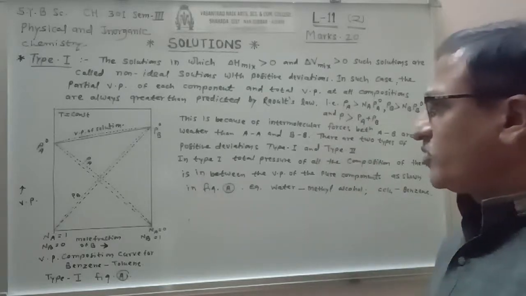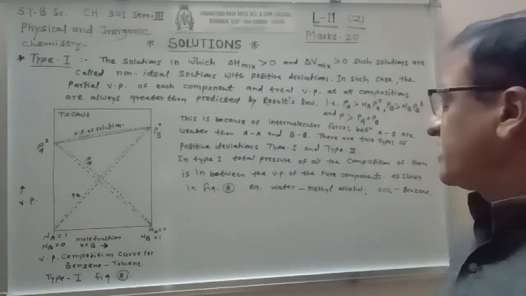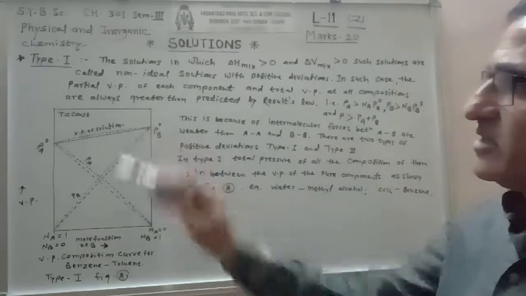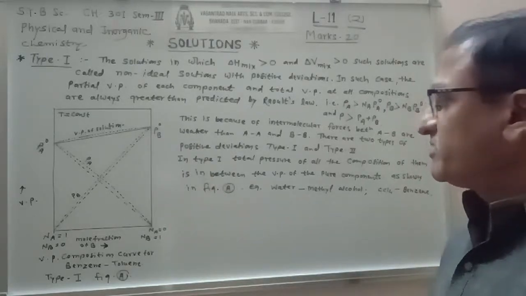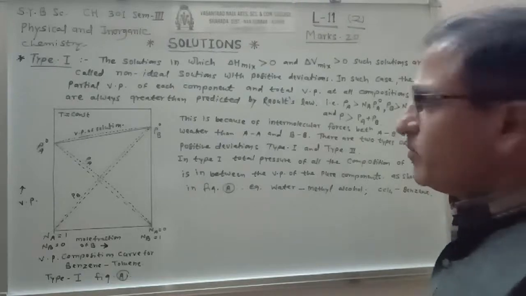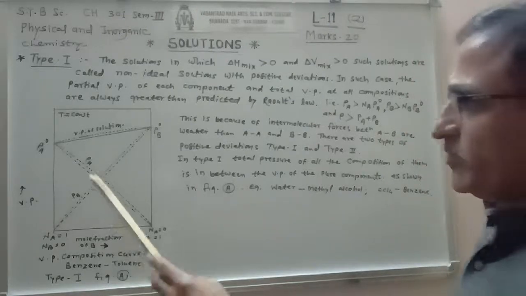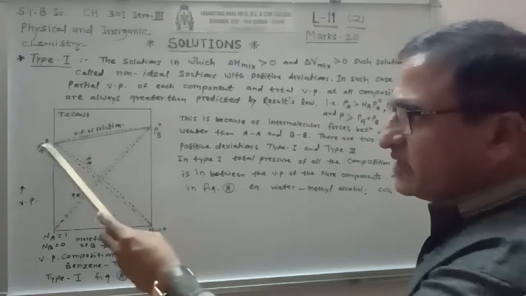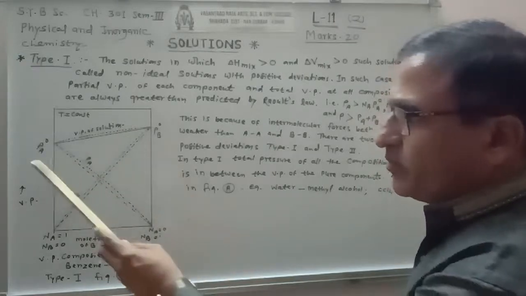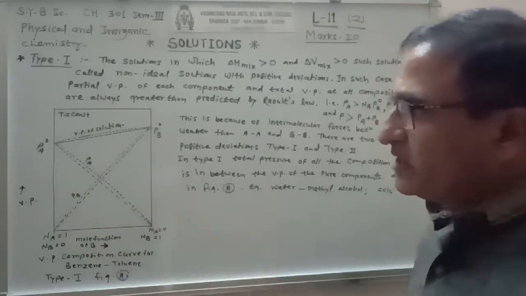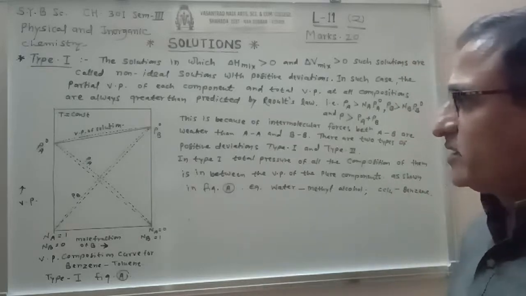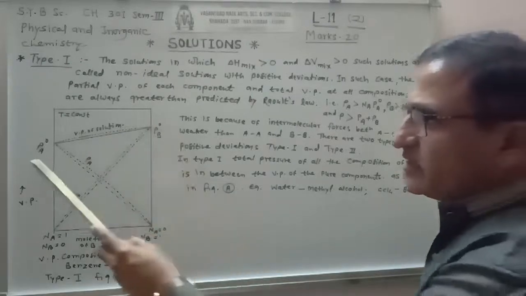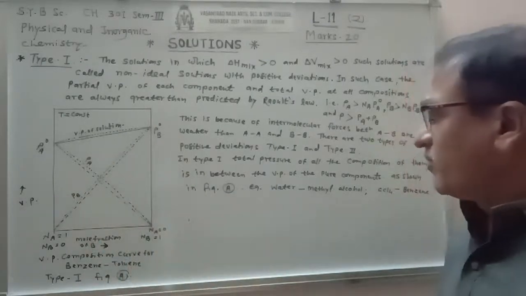There are two types of positive deviations, type first and type second, considered here. In type first, the total vapor pressure at all compositions is higher than the vapor pressure of the pure components PA0 and PB0.